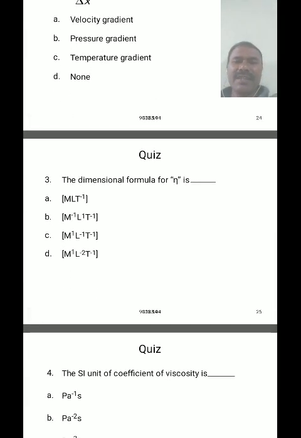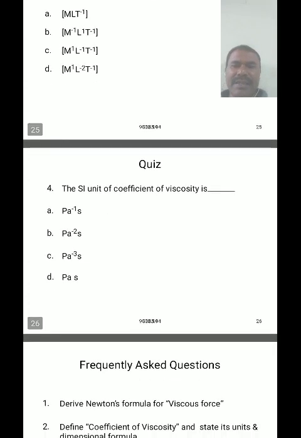The dimensional formula for η is M L^-1 T^-1. It is correct. The SI unit of coefficient of viscosity is poiseuille per second.